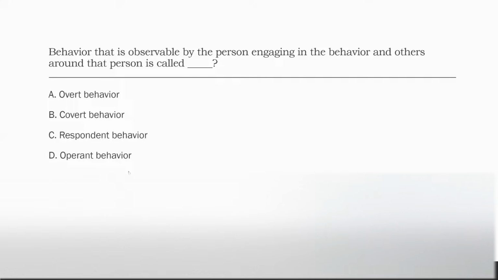Are all respondent behaviors observable? No, respondent behaviors are reflexes, okay? So some of those are internal. We can't always observe those either. So are public events, observable events, overt or covert? Well, they're going to be considered overt behavior, okay? Covert behavior are private events, unobservable except for the person engaging in the behavior. Overt are events observed by everyone. Anyone can see them occur.